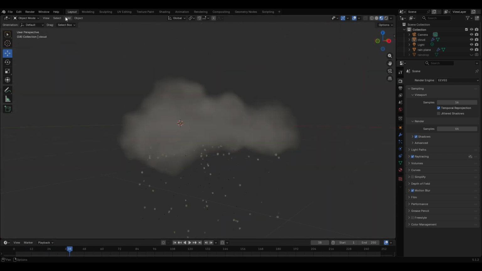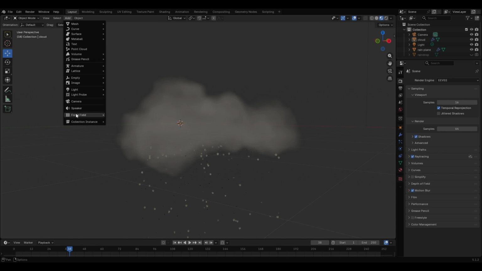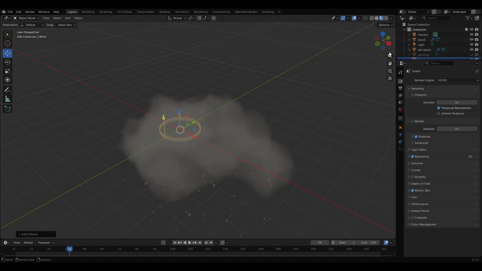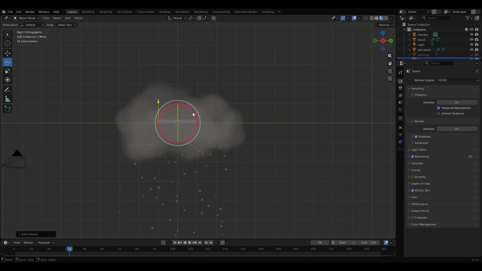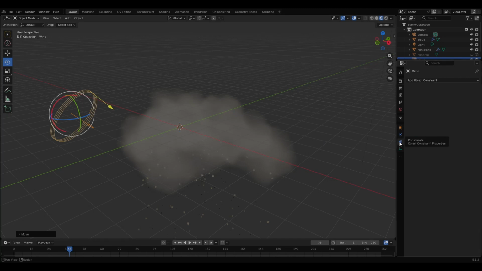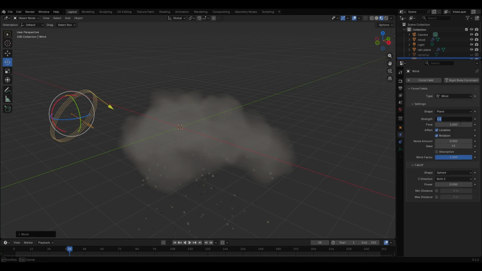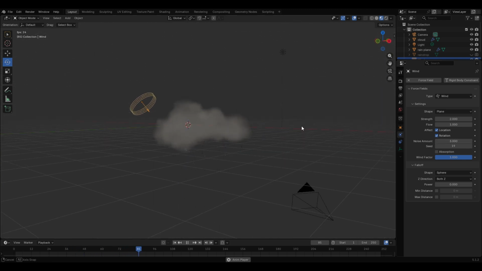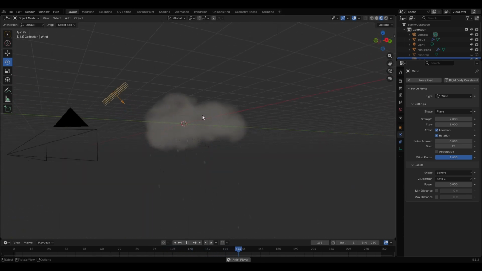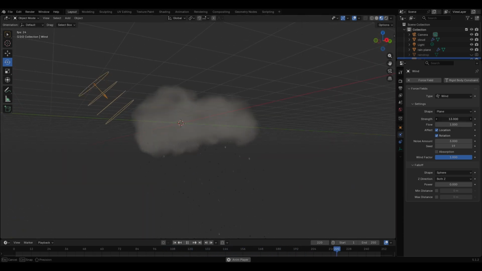You can also add wind to the scene, so just add force field and wind. You can rotate our wind and move it to this position and just adjust some of the settings. Let's double the strength and add some more noise. And now you can see we can control the direction of the rain.